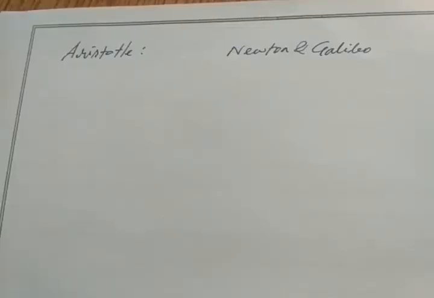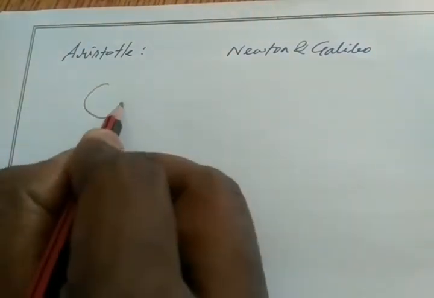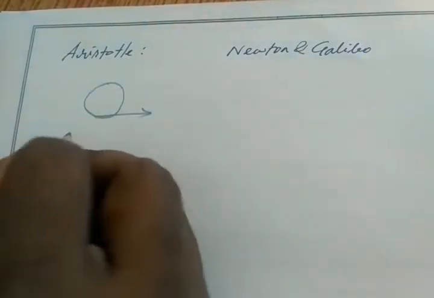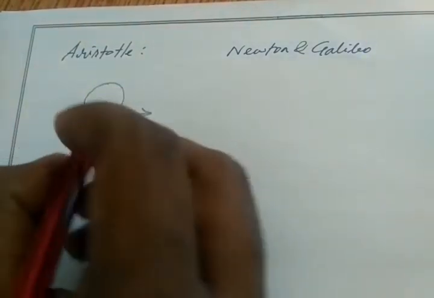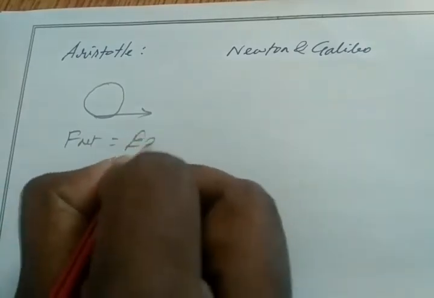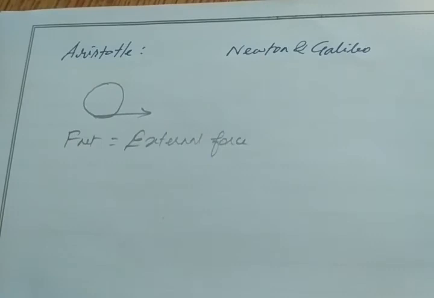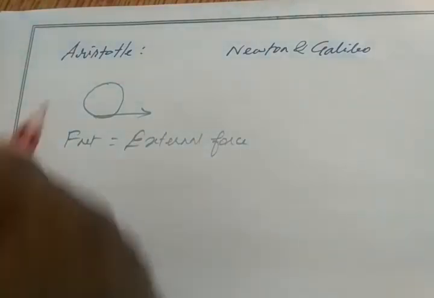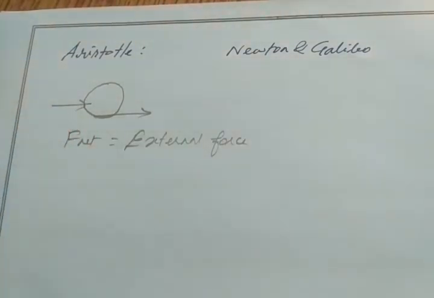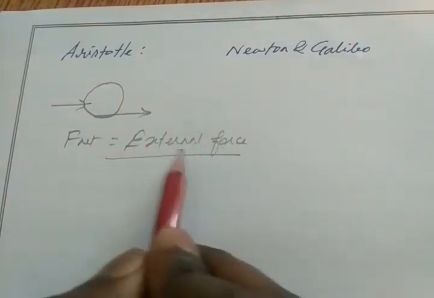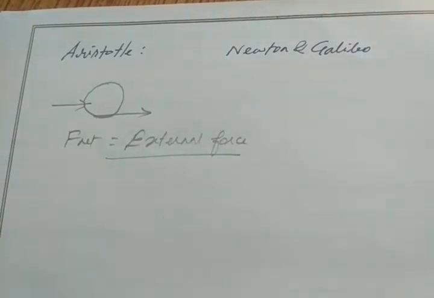So what Aristotle said, when an object is moving, the force acting on the object, or we can say the net force acting on the object, is nothing but the external force. So only the external force which we give, or with which we push the ball to move, is acting on the object. This is said by Aristotle.